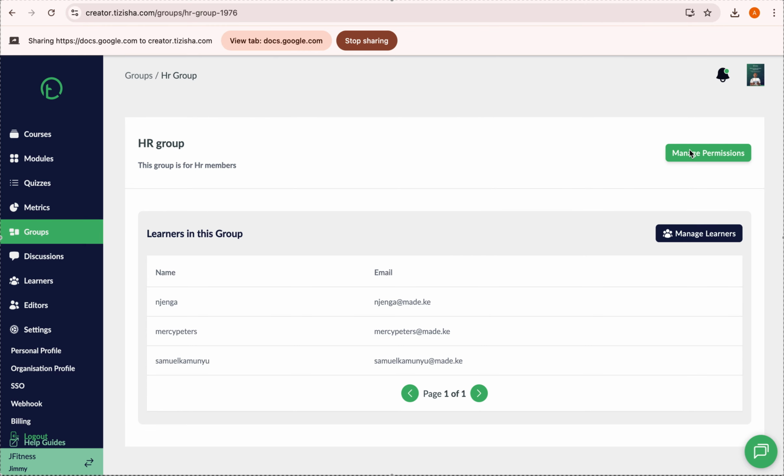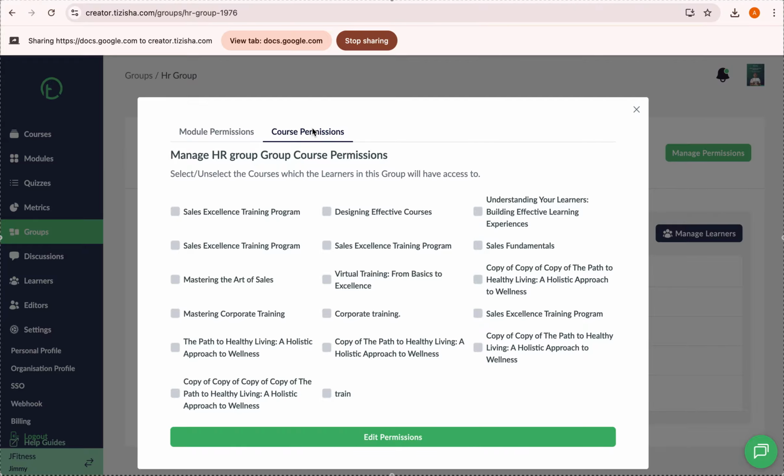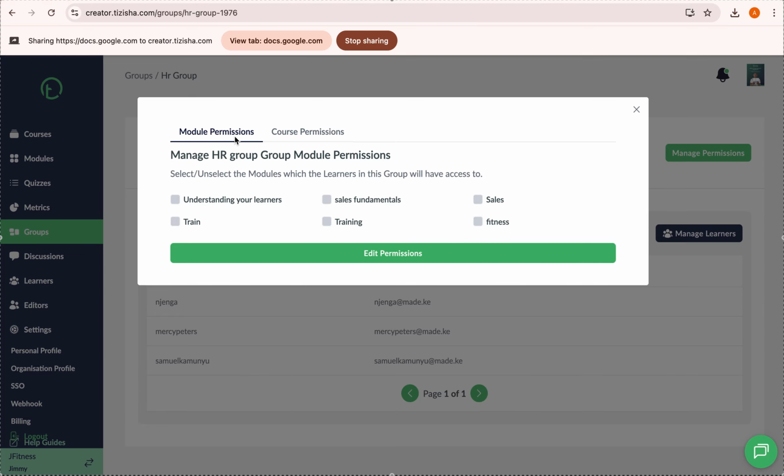Then we can manage permissions. Which courses do we want people in the HR group to have access to, right? If I click on manage permissions, I get to see we have two tabs. We have the module tab, then we have the course tab. Modules shows all modules you ever created, right? Then the course tab will show all the courses in general that you've ever created. So let's say, for instance, we want to give them access to, okay, let's maybe say sales, then edit permissions.